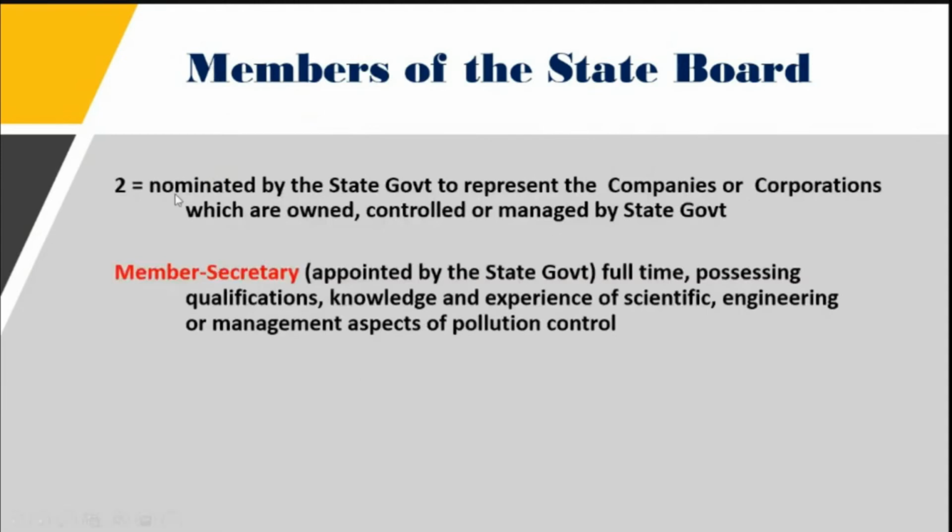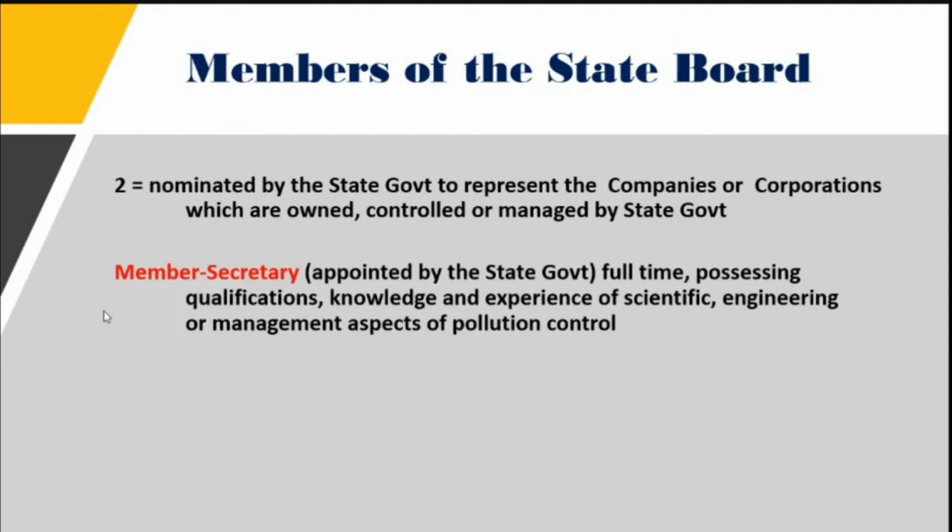The last two are from the companies or corporations. The member secretary is appointed by the state government, full-time, possessing the qualification, knowledge, and experience of scientific engineering, same as in the Central Pollution Control Board.